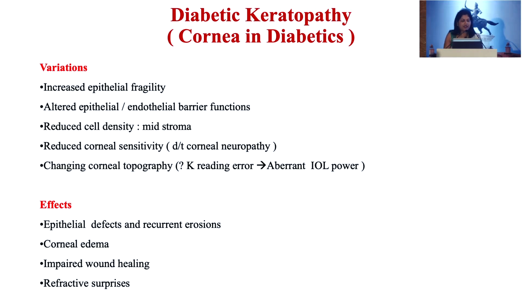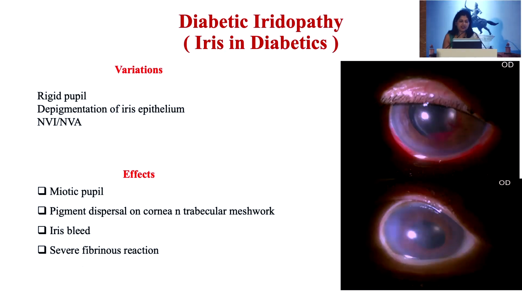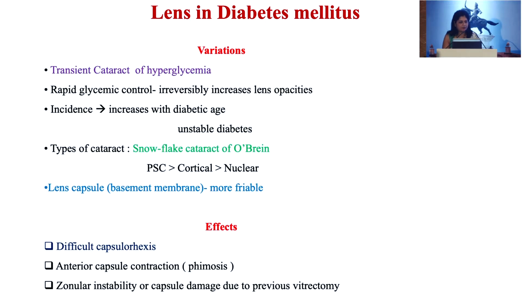The cornea in a diabetic patient has increased epithelial fragility, altered epithelial and endothelial functions, reduced cell density and corneal sensitivity, which leads to epithelial defects, corneal edema, impaired wound healing and refractive surprises post-surgery. The iris also behaves differently because it is more rigid and there are more chances of neovascularization of the iris and the angles, which leads to miotic pupil during the surgery, pigment dispersal on the cornea and the trabecular meshwork, iris bleed and also severe fibrinous reaction.